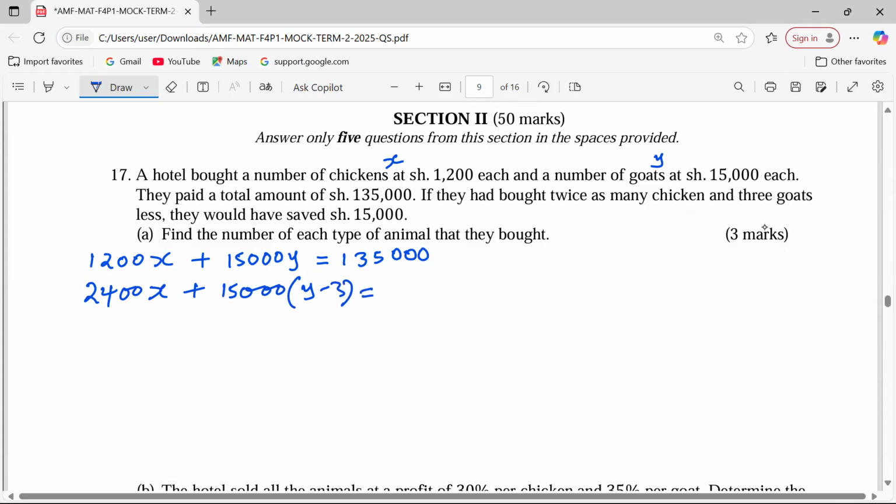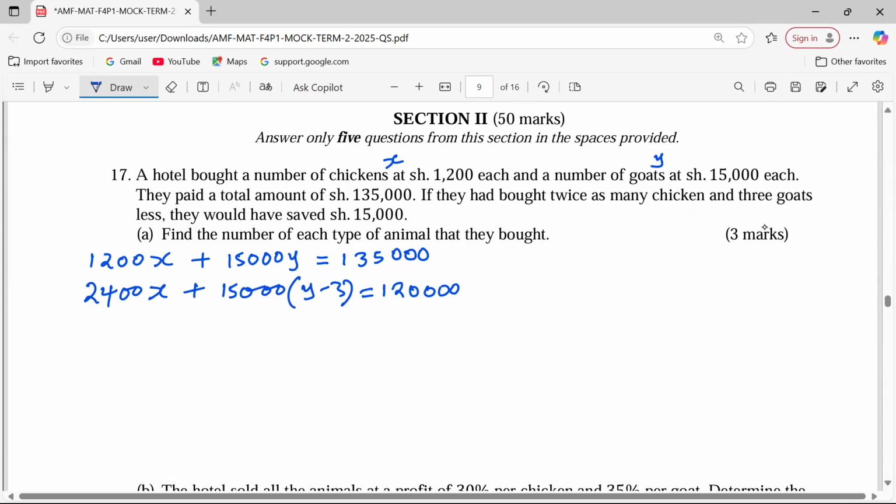Now, they would have saved 15,000. That means instead of spending 135,000, they would have spent 120,000. That is the raw interpretation of this question. The first step is just interpreting the question.